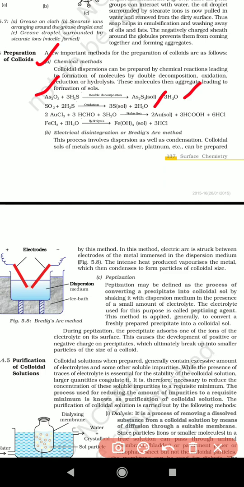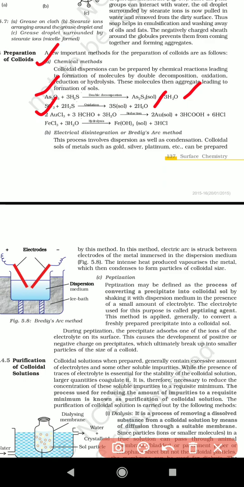Next, auric chloride reacts with formaldehyde plus 3 moles of water on reduction to form gold sol, plus formic acid and hydrochloric acid liberated.